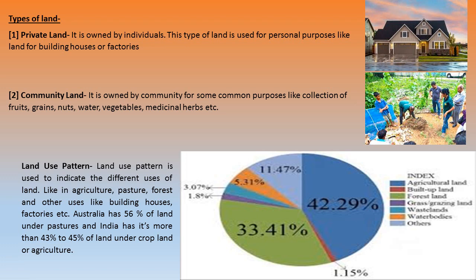For those people to live, we need houses, and that is why the next major portion of the land is utilized for the construction of houses. Then we have forest land, grasslands, grazing lands, wastelands and water bodies, and others are also utilized. So this completely shows the land use pattern of a country, and it shows that India is an agricultural country because almost 45% of land is utilized for agriculture purposes.